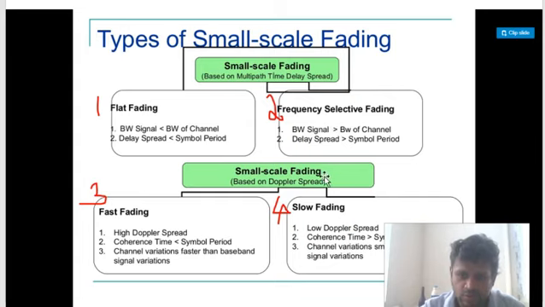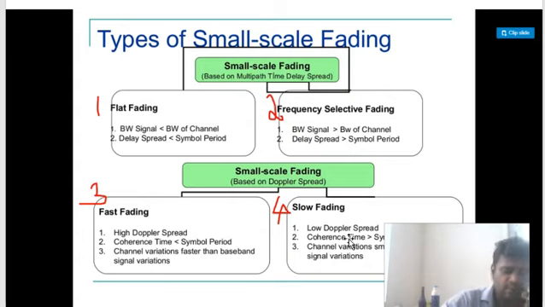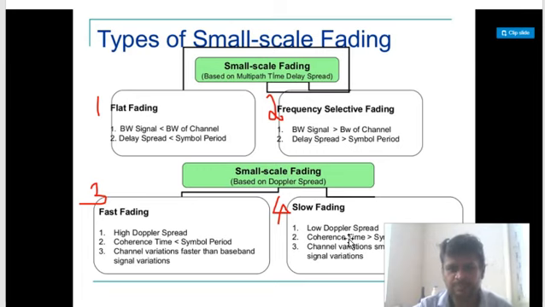Similarly, small scale fading caused due to Doppler spread can be categorized into two: fast fading and slow fading. Now we will focus more on the conditions. Then you will get an idea why fast fading is occurring, why slow fading is occurring, what is flat fading, what is frequency selective fading.